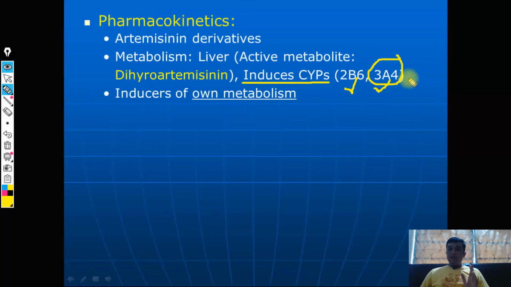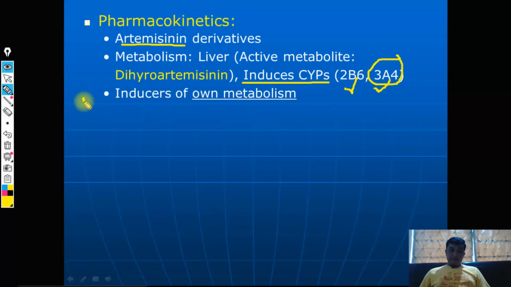It is the major enzyme you can consider pharmacologically when it comes to drug interactions related to hepatic microsomal enzyme induction. So, there you can consider artemisinin's drug interaction profile. These two examples are very important: CYP2B6 and CYP3A4 are both induced by artemisinin.